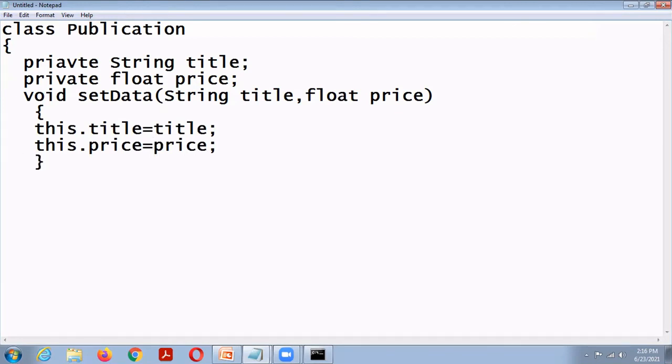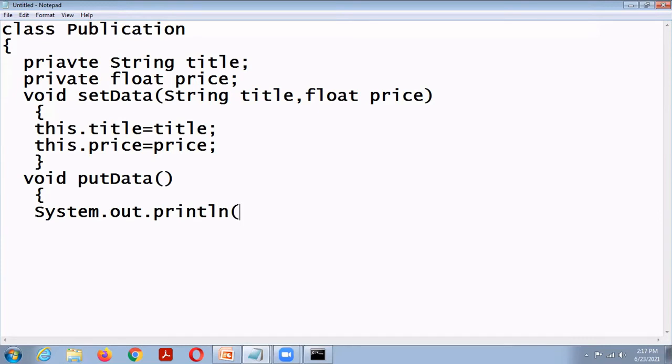The void setData. Then void putData. So System.out.println, "Title = " plus title.